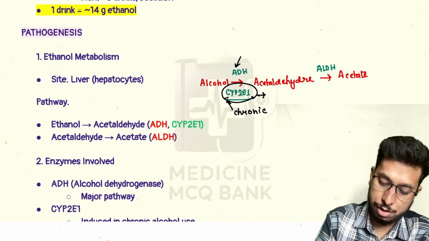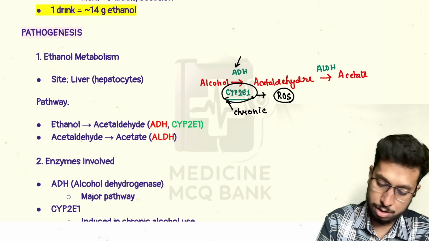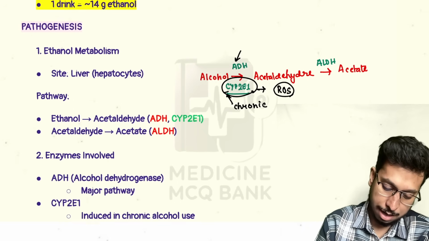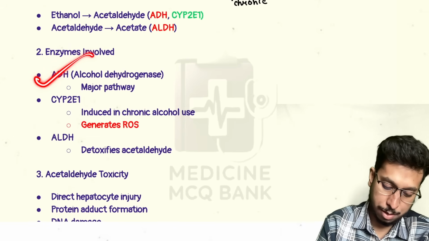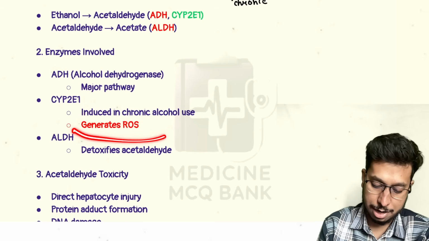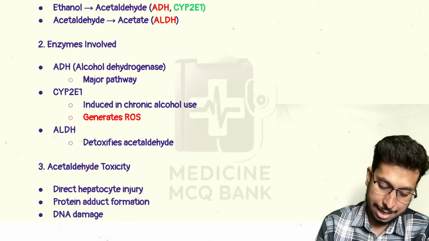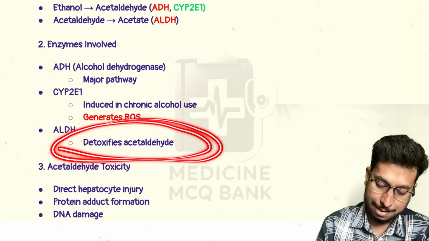Because it is the pathway which activates and results in formation of reactive oxygen species. As you can see here, the enzymes involved are alcohol dehydrogenase, which is the major pathway, and CYP2E1, which is induced in chronic alcohol use, resulting in generation of reactive oxygen species. Now, acetaldehyde dehydrogenase detoxifies acetaldehyde.